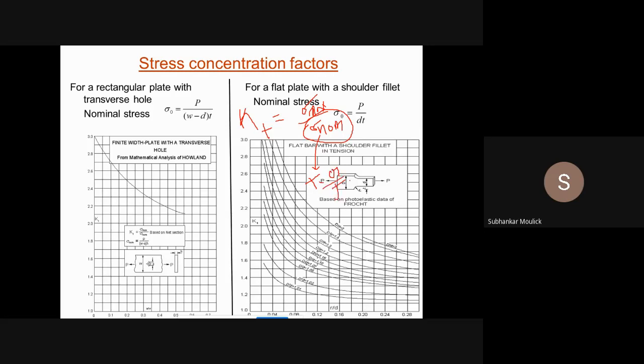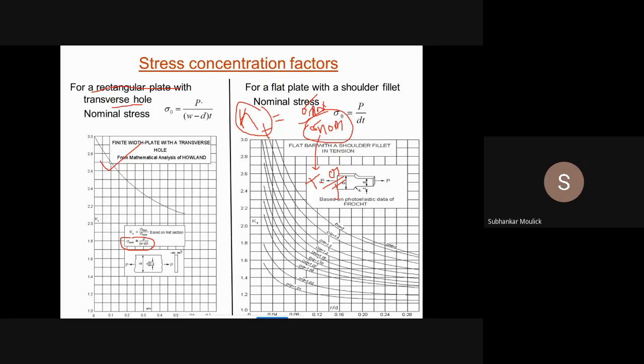Fine. So first of all, my target is what? We have to find out the value of this Kt with the help of the design data book. How can we find it out? See, it is given. See the formula for nominal stress for this particular condition, that means for a rectangular plate with a transverse hole.